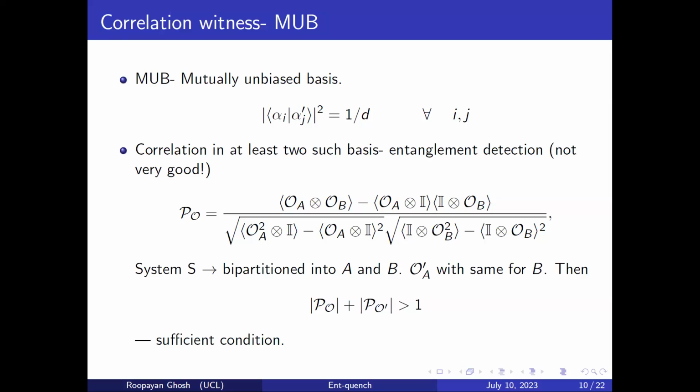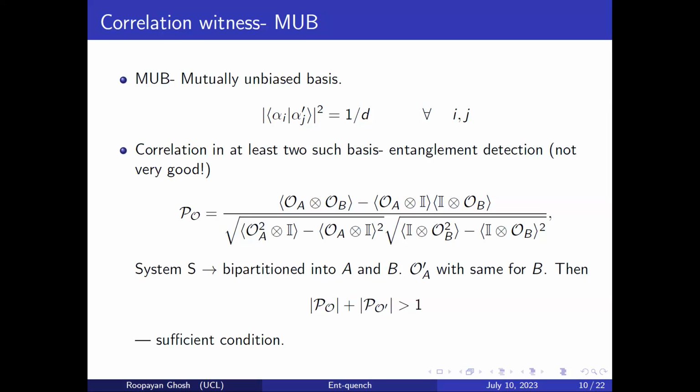Okay. So there is this correlation witness which is popularly known as MUB. This MUB is actually an acronym for mutually unbiased bases. But yeah, what do we mean by mutually unbiased bases? Let us assume you have two sets of bases, alpha and alpha prime, and alpha_i is one element of that basis, and alpha_j prime is an element of the other. For any element of the first and any element of the second, if the overlap squared is equal to 1 over d, where d is the Hilbert space dimension, then you say these two bases are mutually unbiased.